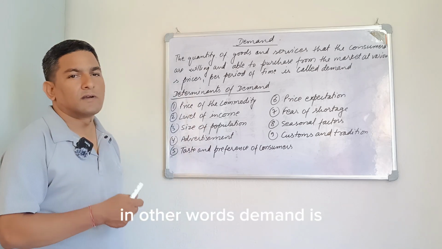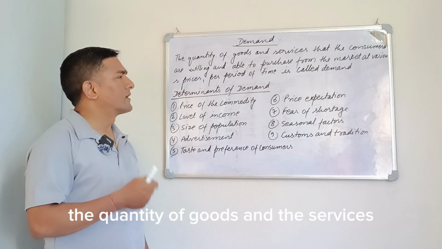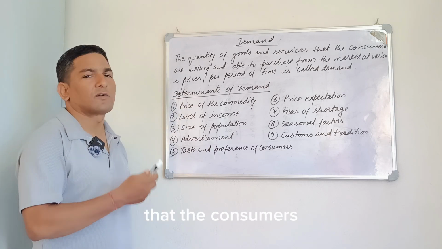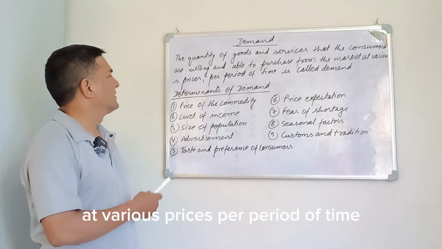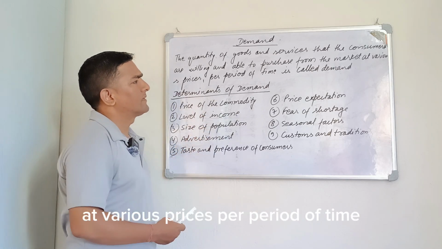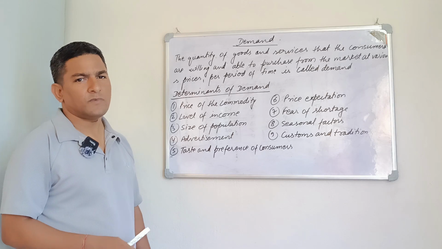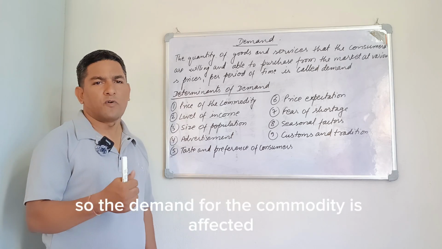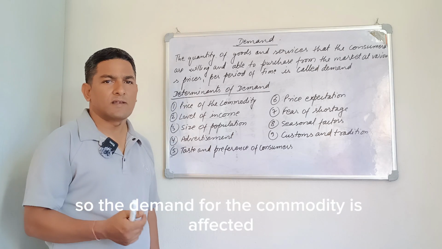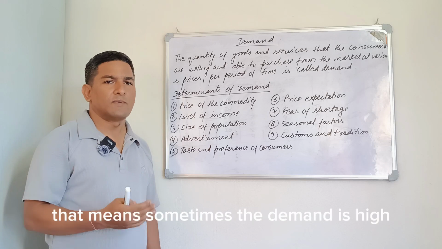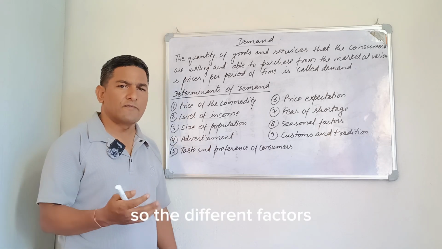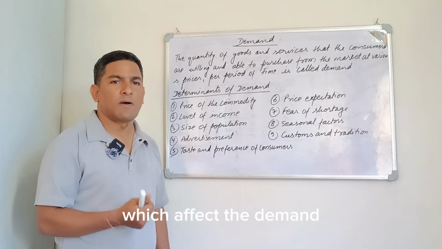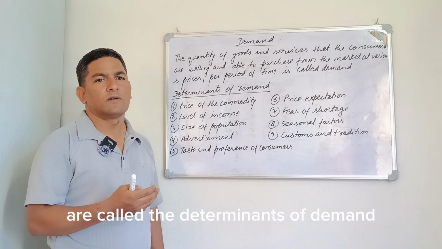In other words, demand is the quantity of goods and services that the consumers are willing and able to purchase from the market at various prices per period of time. The demand for the commodity is affected by various factors. That means sometimes the demand is high and sometimes the demand is low. So the different factors which affect the demand are called the determinants of demand.